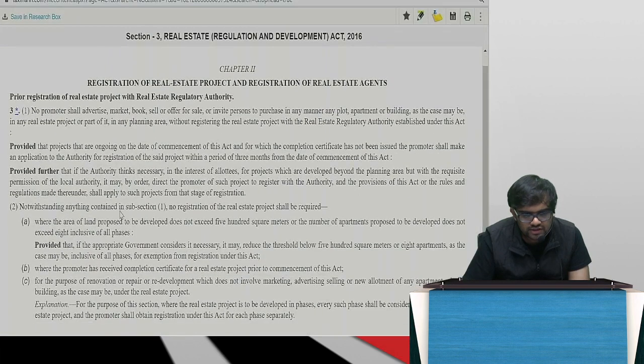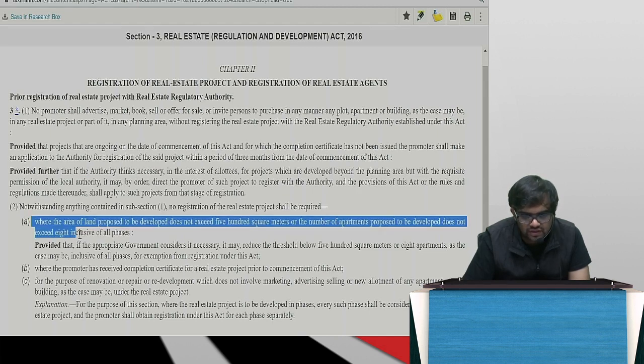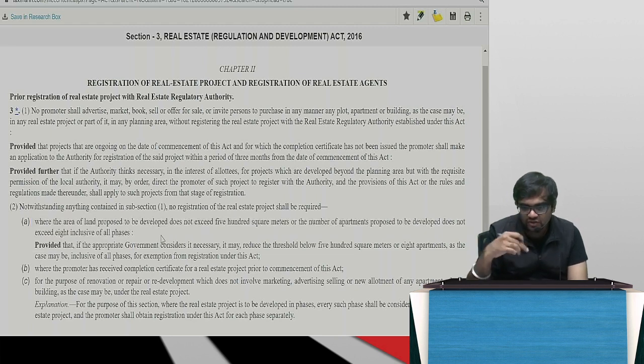So, all this I can check, when to do, what not to do, correct? So, we know how many square meters and all that is there, guys. We know as per the rules, etc. And here only, how many does not exceed 500 square meters, or number of apartments does not exceed 8, inclusive of all phases. It does not exceed 500 square meters, means less than or equal to 500 square meters, or does not exceed 8, correct? So, less than or equal to 8 is fine.